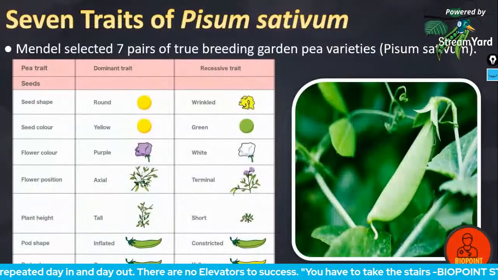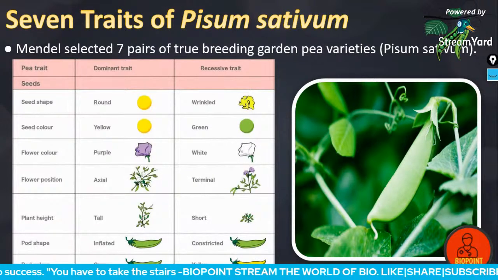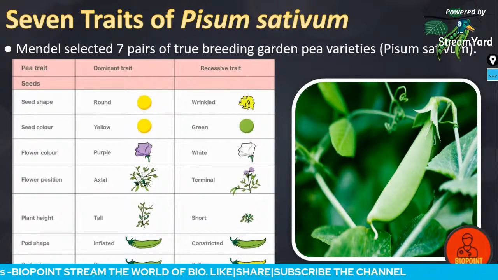Next are the 7 traits. Very important. You have a small quiz after this, so be very careful so that you can get the questions answered.